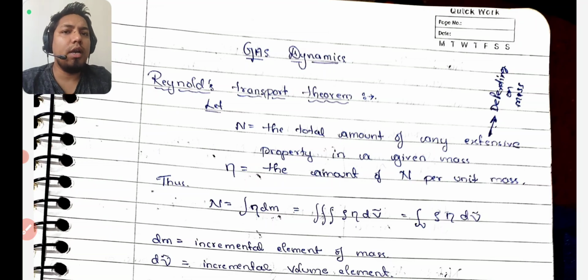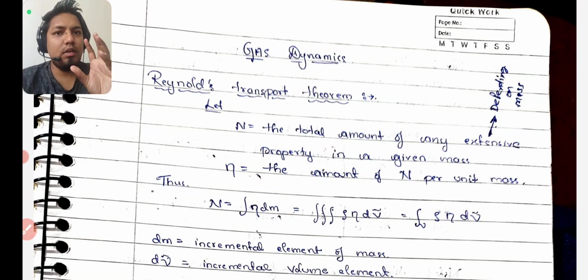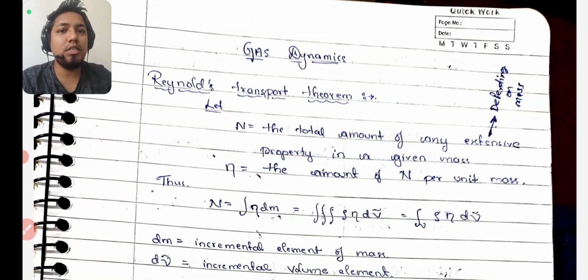This video will be a little longer, I don't know, it will be 1 hour or 2 hours, let's see, but I will clear everything so that once this much is done, you don't have to run here and there for any other material. So what is the intention of this video? In this video I will explain in detail what kind of questions will be asked regarding Reynolds transport theorem or continuity equation, that is mass conservation, or how to prove them. Different types of mass conservation we'll see here, and Euler equation, and also Stokes theorem and Green's theorem; those things I have also covered in this part.